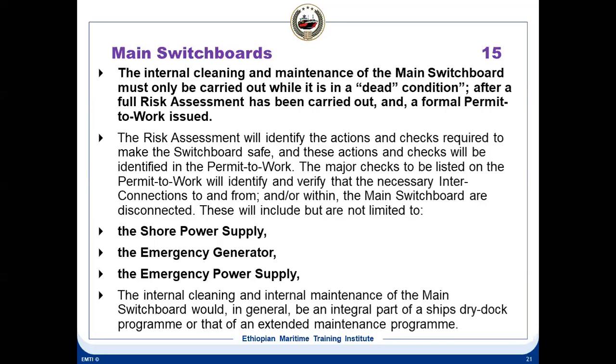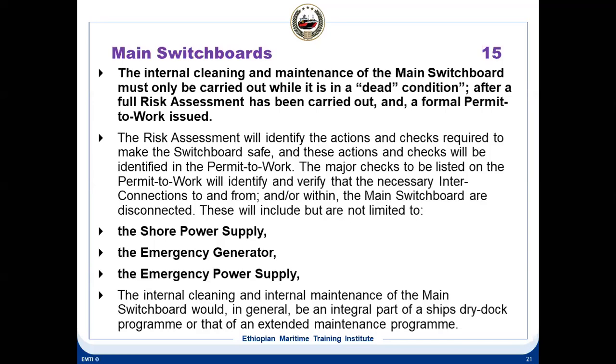In addition, emergency items are also supplied from the emergency switchboard, like the emergency air compressor, maybe one fuel oil supply pump, and one circulating pump. So that will not affect anything with the segregation of the main switchboard.